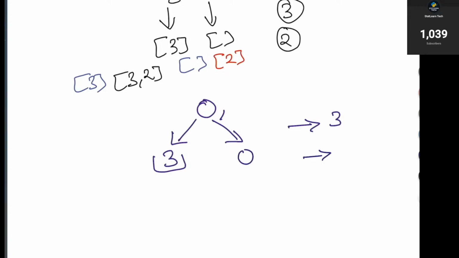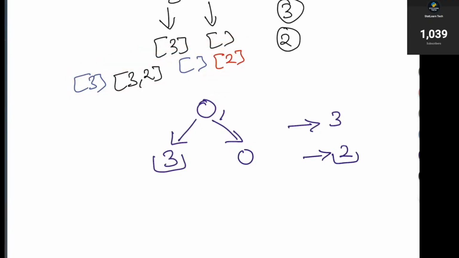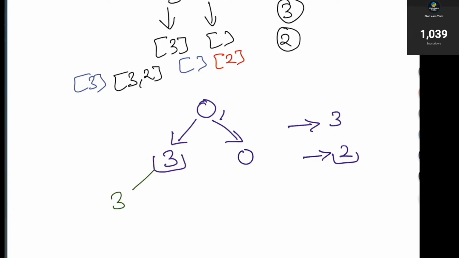Now the next element I see is 2. What I can do is perform the same operation, but instead of adding my elements into the list, I can keep performing the bitwise or operation, right? So let me take this 2 and perform the bitwise or with 3. 3 bitwise or with 2 will be 3 itself. So it will be 3. But if I do not perform the bitwise or of 2 with 3, I will get another subset, and that subset will have the bitwise or as 3 itself, right?